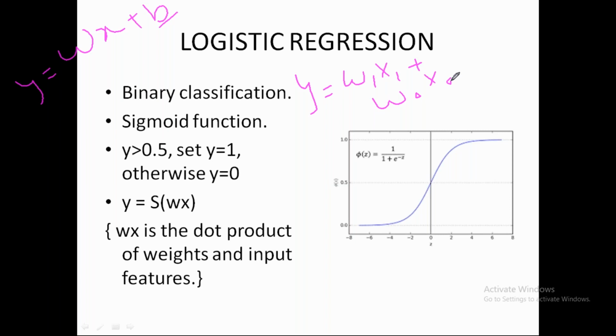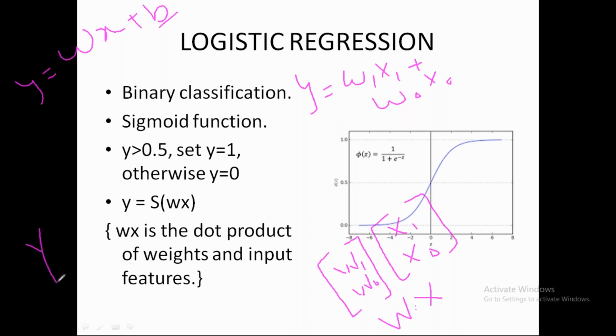Why we do this is, now we can create two vectors, a weight vector which is w1 and w0, and an x vector that is x1 and x0. So we can create two vectors and form the dot product of these two vectors and represent our y function as Wx. This Wx is the value of z.